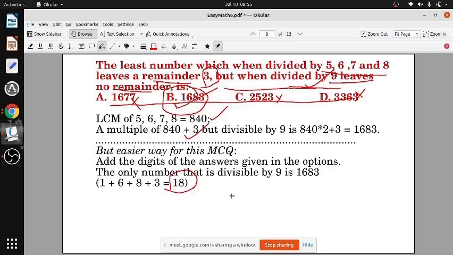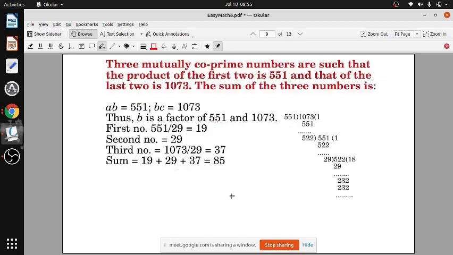Yes, sir. हेमांगी बेटी ठीक हुआ? Yes, sir. Okay. Now, 3 mutually co-prime numbers. Co-prime जानता ना बेटी? Co-prime means the numbers may not be prime, but there will be no common factors. Co-prime has come, so it means they will have no common factor.